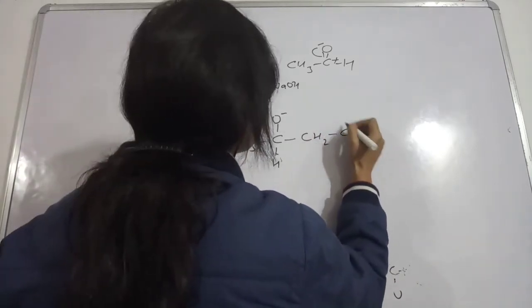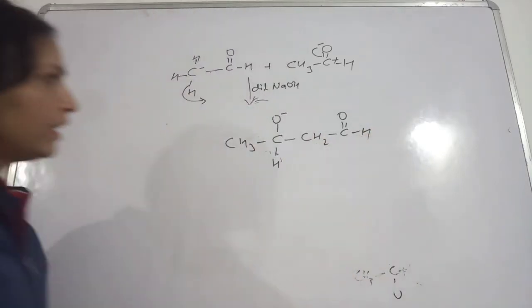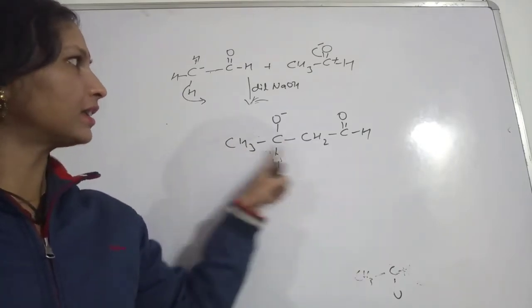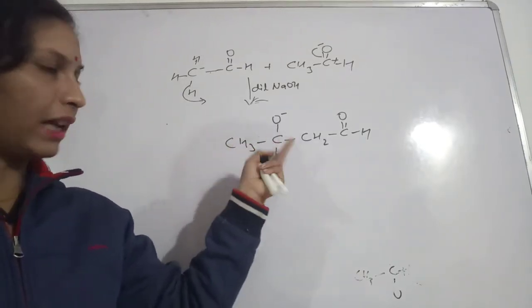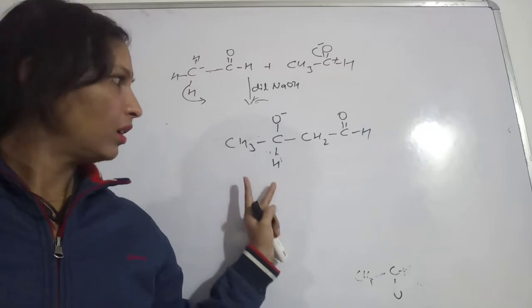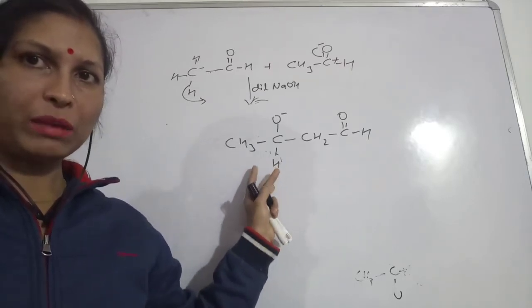Then we can arrange it like this also, because that was looking very odd, we were not able to understand, okay.